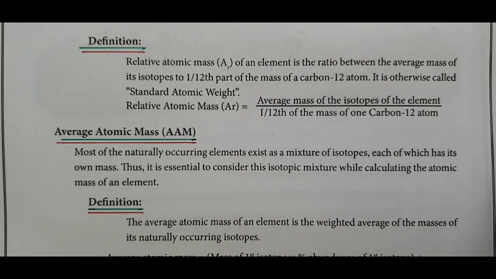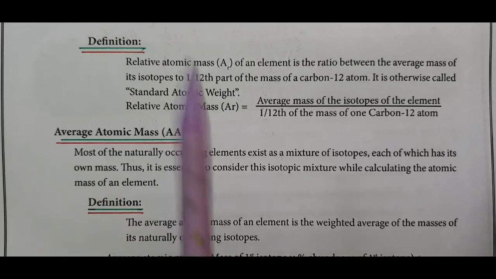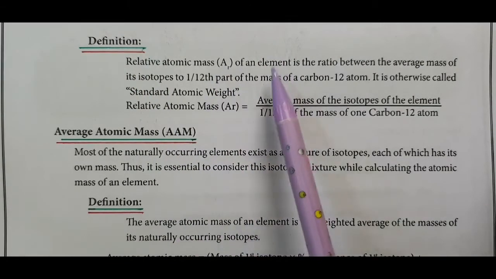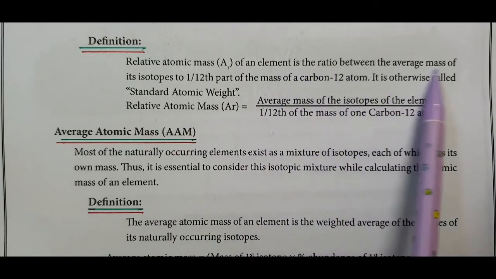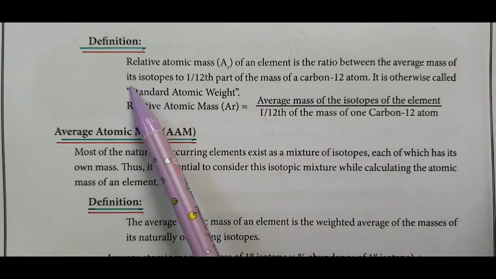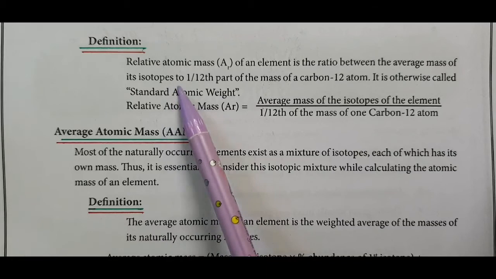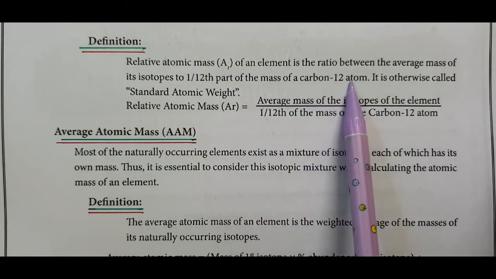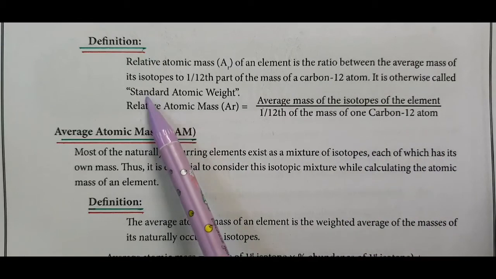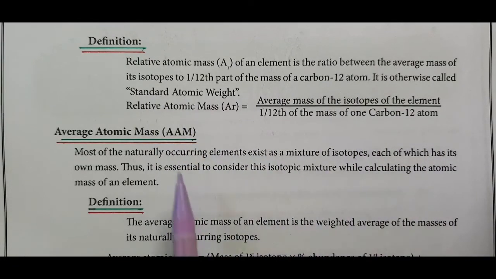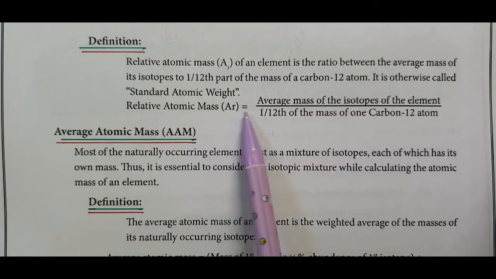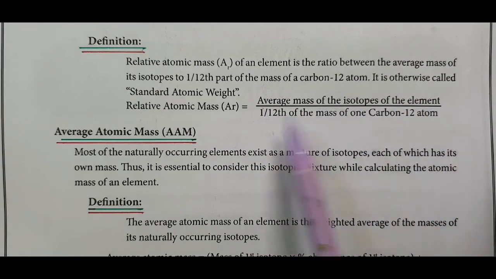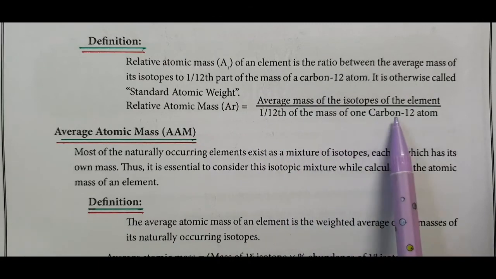Now, we are going to define the relative atomic mass. Relative atomic mass, A_R: the relative atomic mass of an atom is the ratio between the average mass of its isotope to 1/12th part of the mass of a carbon-12 atom. It is otherwise called standard atomic weight. Relative atomic mass A_R equals the average mass of the isotope of the element divided by 1/12th of the mass of a carbon-12 atom.